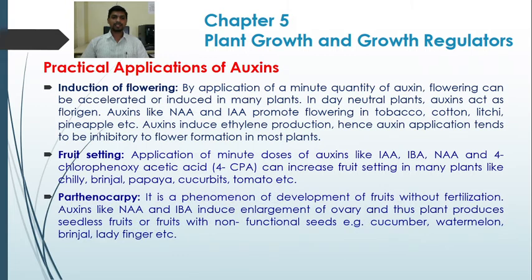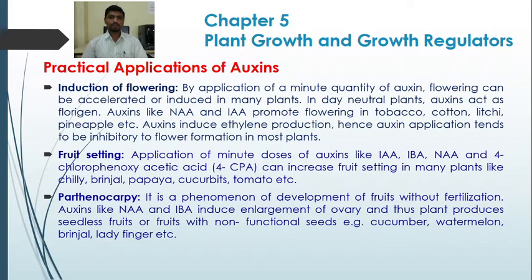Next application, parthenocarpy. Parthenocarpy is the phenomenon of development of fruits without fertilization. So fruits are developed without fertilization other than from the zygote. Such fruits are without seeds, or these are the seedless varieties of fruits. Parthenocarpic fruits are produced by the application of auxins like NAA, IBA that induce enlargement of the ovary, and thus the plant produces seedless fruits or fruits with non-functional seeds. For example, cucumber, watermelon, brinjal, ladyfinger, etc.